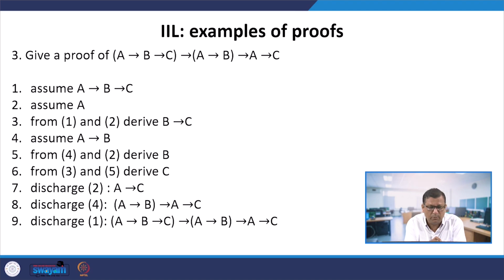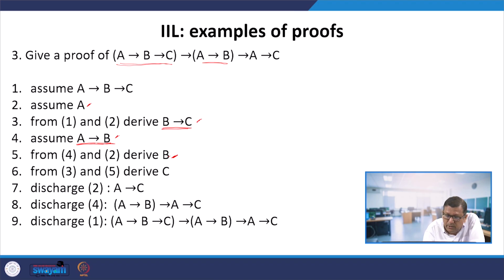This example, the formula is A implies B implies C. This is the first part. This whole thing implies A implies B, and this implies A implies C. Now first we assume A implies B implies C. Then we assume A. Combining these two, 1 and 2, we derive B implies C. Now we assume A implies B. From 4 and 2 we derive B. Now we have B arrow C and B. So that means from 3 and 5 we derive C. Now discharge 2, that means the assumed A, we can get A arrow C. The A arrow C part we obtained.